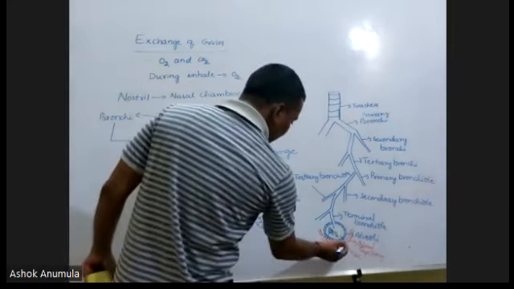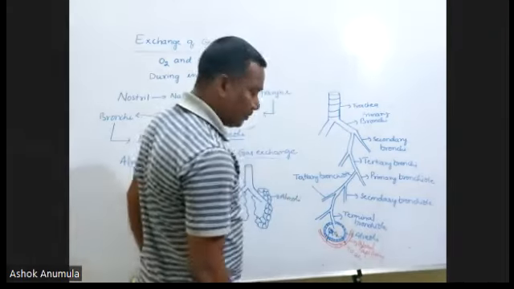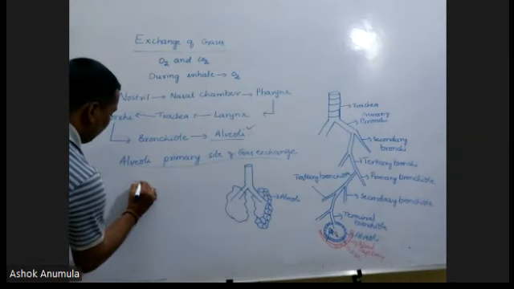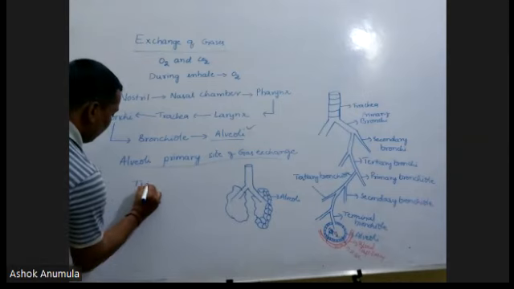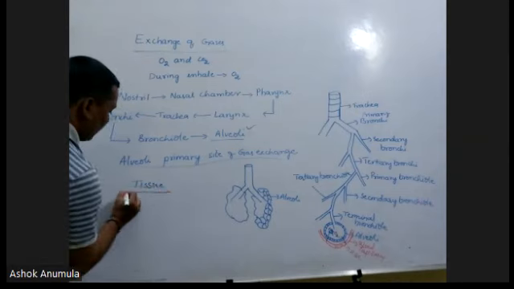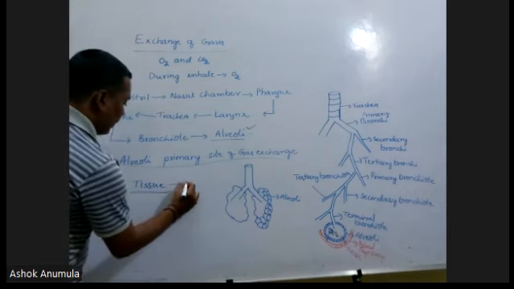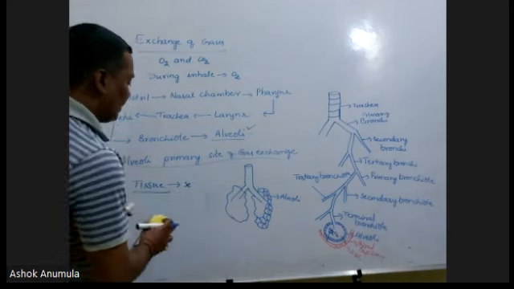When oxygen enters into the blood, through the blood, the oxygen reaches to the tissues. The tissues are secondary sites of gas exchange.